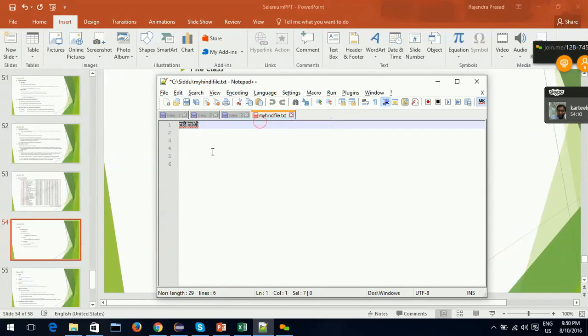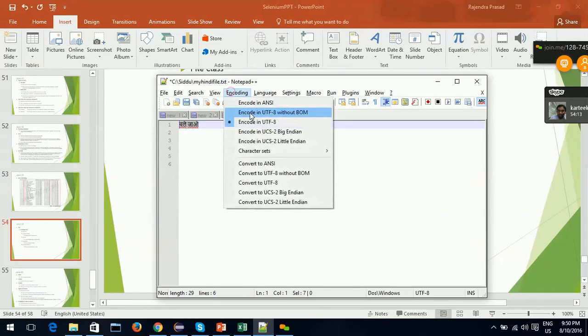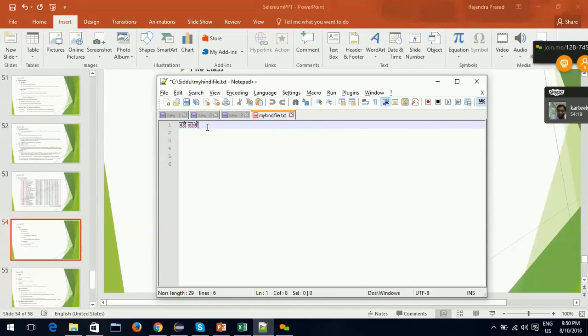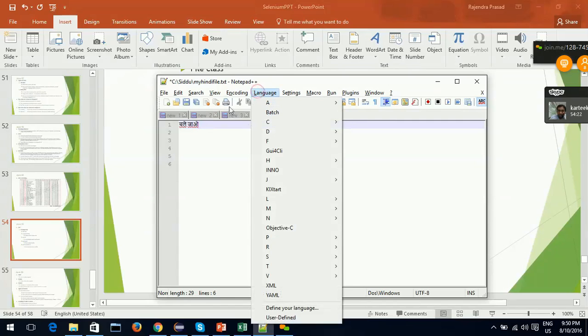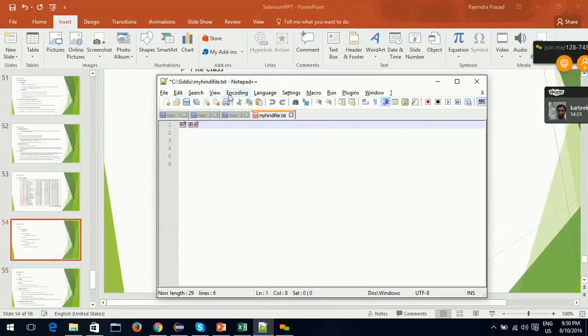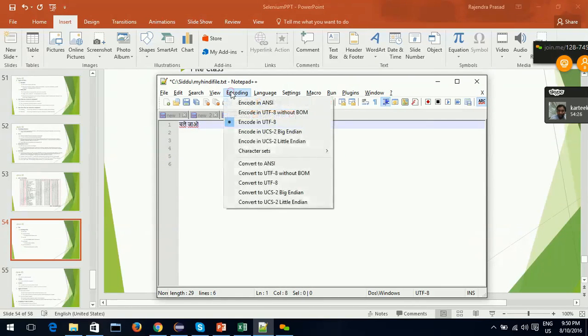So if I change it back to UTF-8 encoding, in UTF-8 the Hindi characters were defined. That's why it was able to convert it properly. So now this example might have cleared all your confusion.